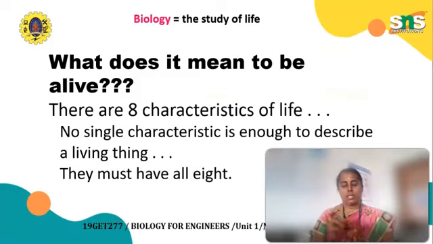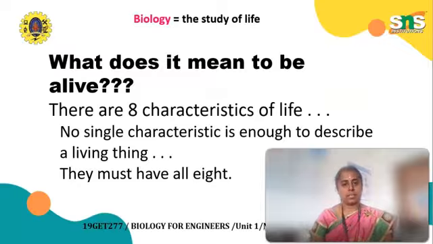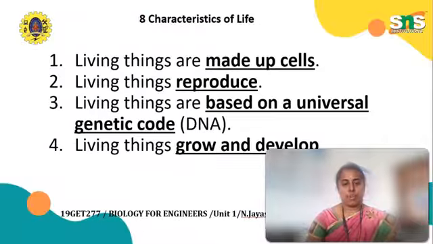For example, if you want to build a home, we need small bricks which are constructed in single rows that form the final building, right? So there are 8 characteristics of life. No single characteristic is enough to describe a living thing. They must all have all 8.